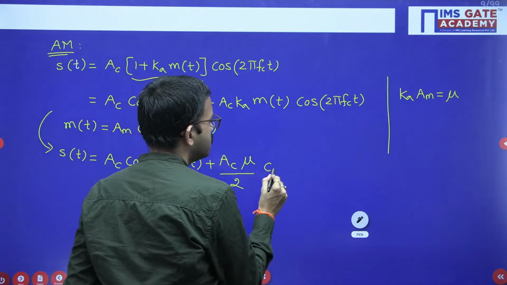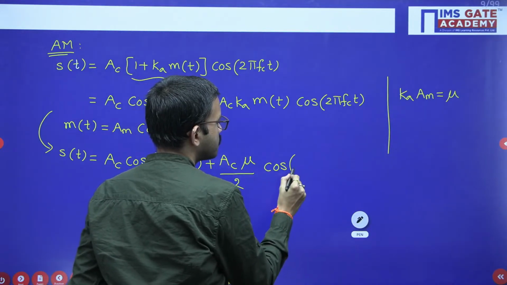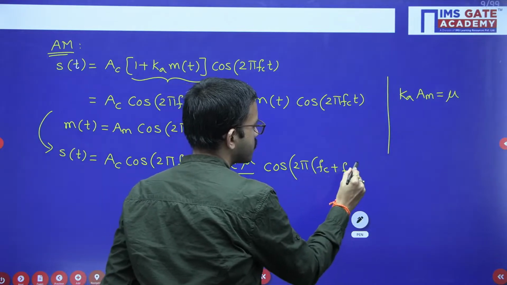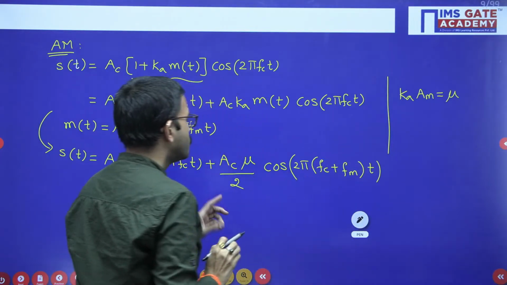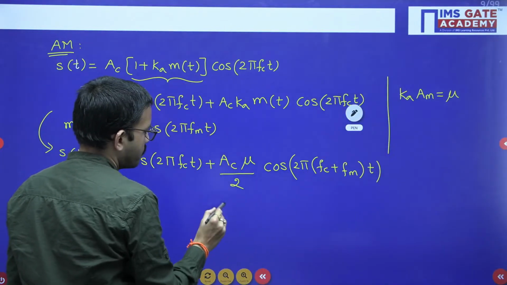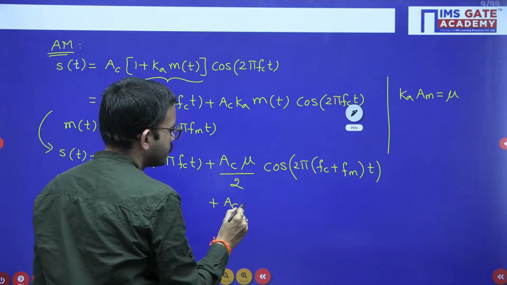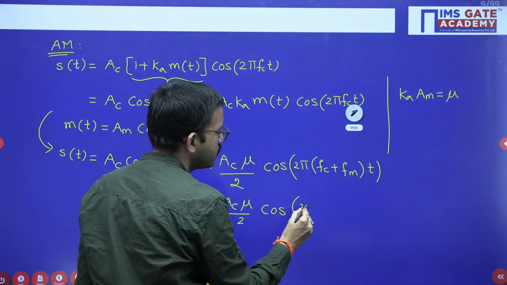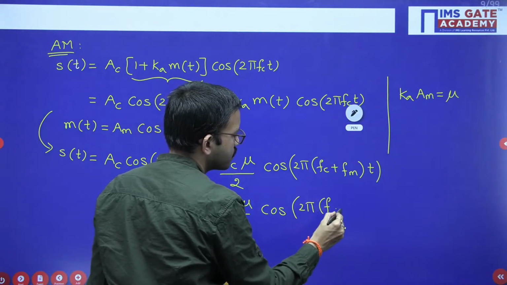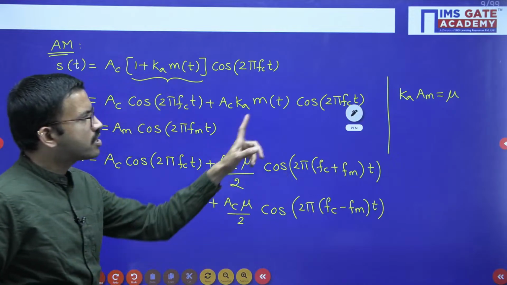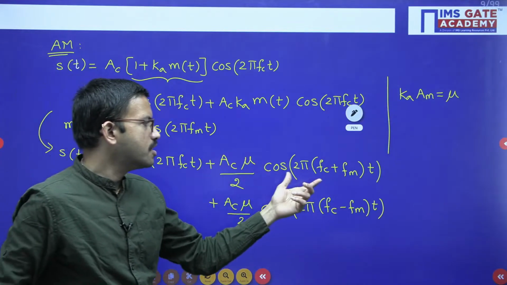So cos sum, that means 2 pi into fc plus fm into t. So you will get one more term, the same, Ac mu by 2, into cos 2 pi into fc minus fm into t. 2 cos A cos B is nothing but cos sum plus cos difference.